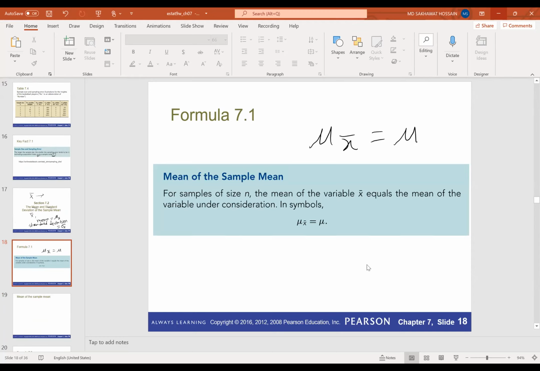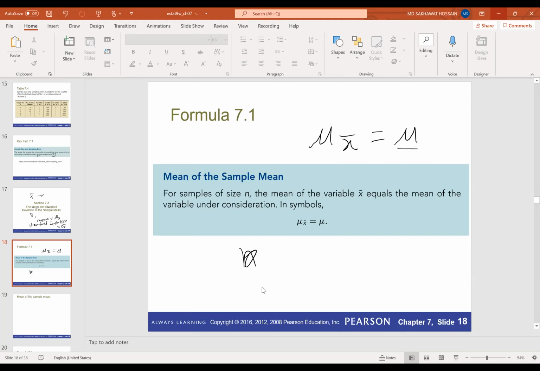That means if the sample size is n, and if you collect all possible samples from the population, and if you calculate the X bar and construct the distribution, then the mean for that distribution will be equal to the mean of our actual population distribution. That means it will always be equal to mu if you consider all possible samples.